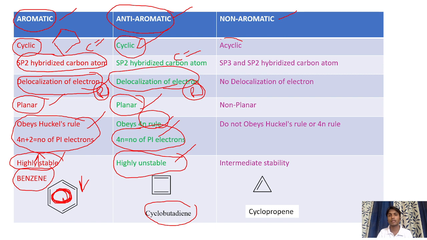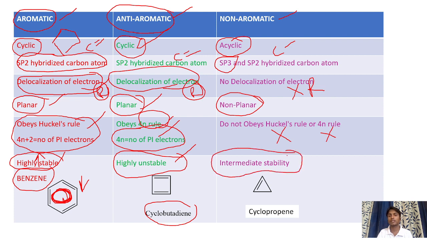Next, non-aromatic compounds. These are acyclic in nature. The compounds have sp3 hybridized carbon atoms, nothing but single bonded carbon atoms. No delocalization of electrons, nothing but no resonance can be exhibited. No planar structure. They do not obey Huckel's rule or the 4n rule. What about the stability of non-aromatic compounds? Intermediate stability. An example is cyclopropene. So these are the basic characteristics of aromatic, anti-aromatic and non-aromatic compounds.